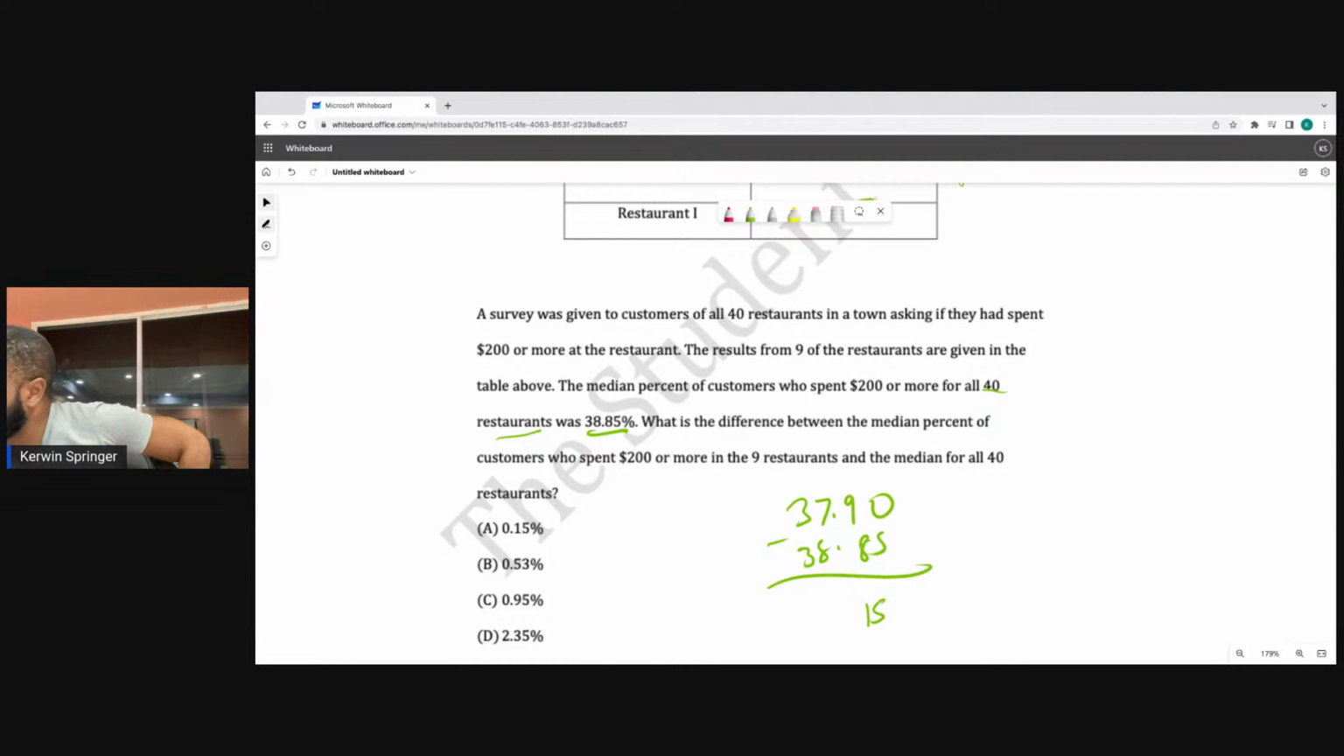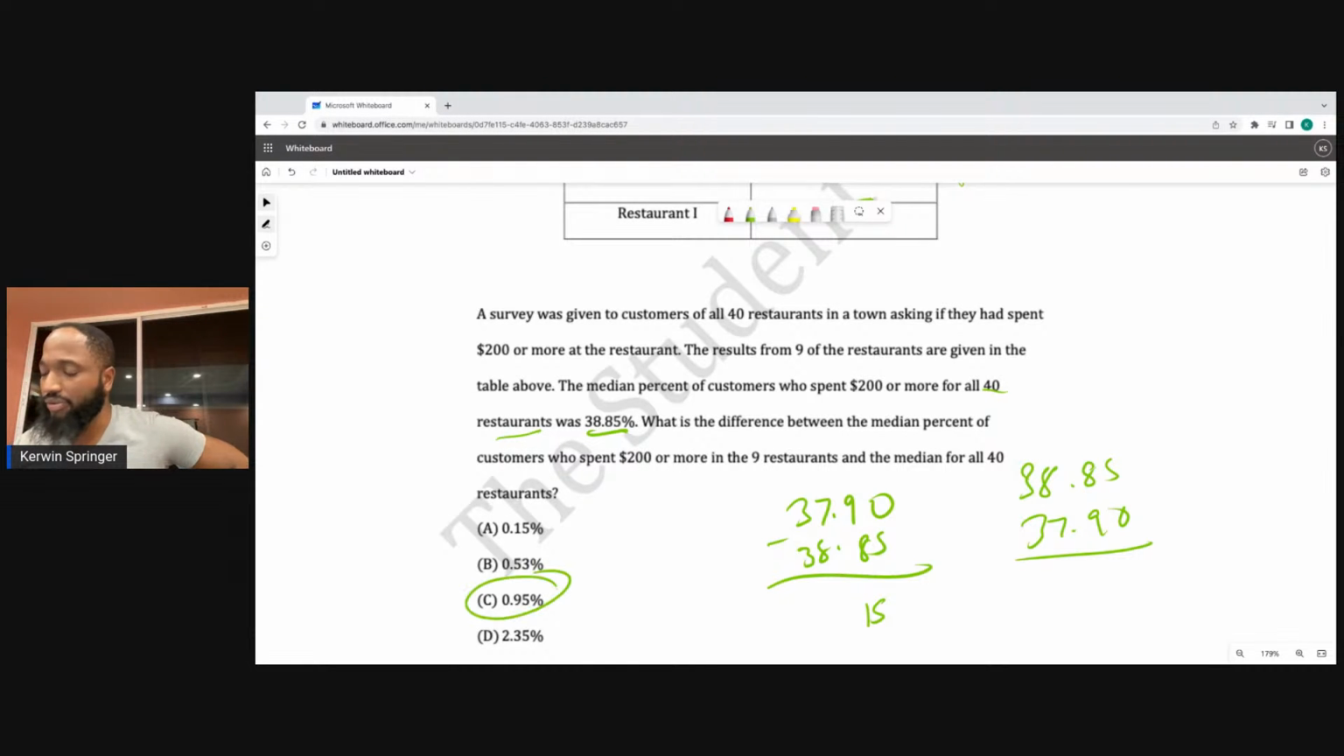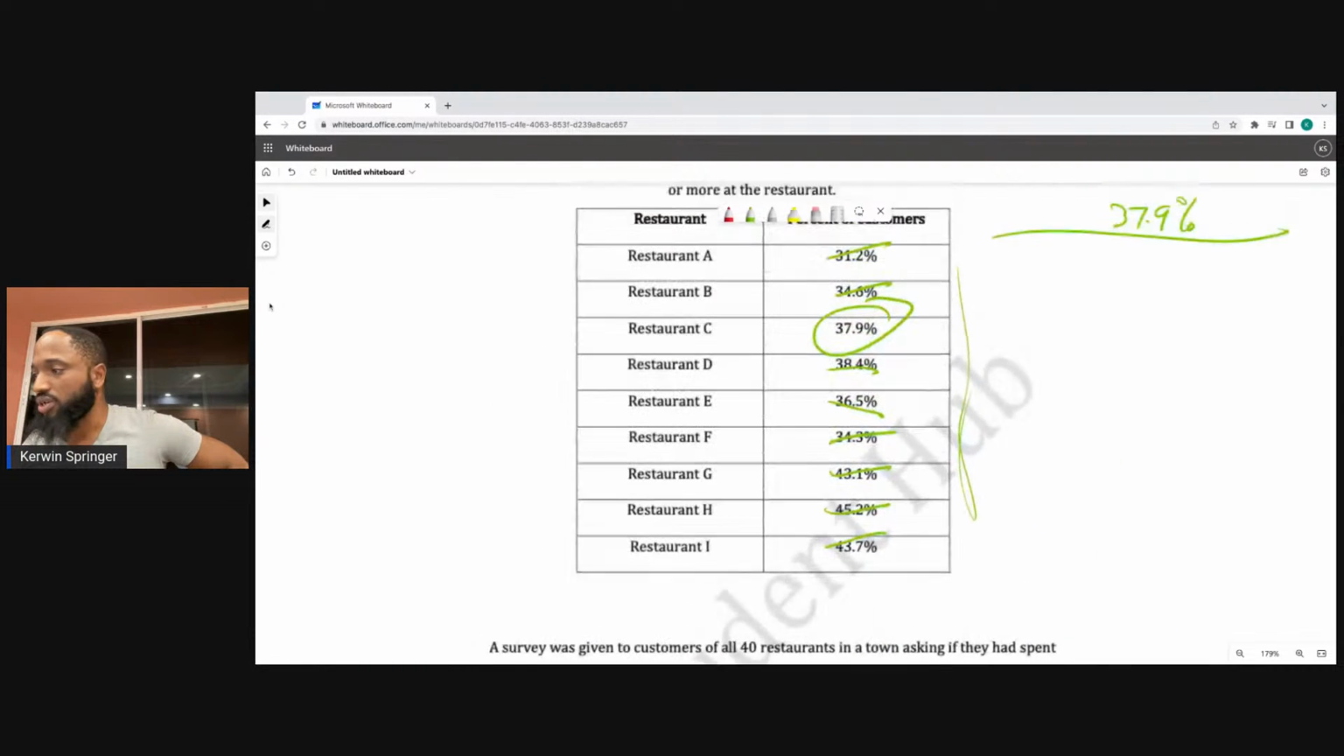38.85 minus 37.9. Oh, it's the other way around. Yeah, that was a little scary there. So this is 0.95, 0.95%. So that was how you do this one.